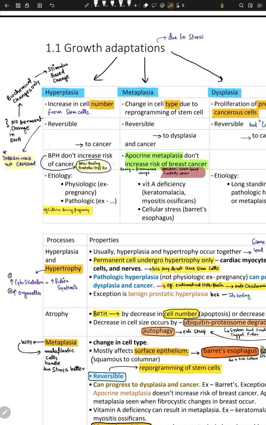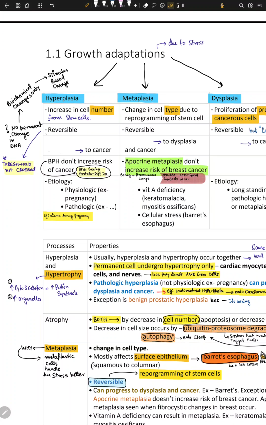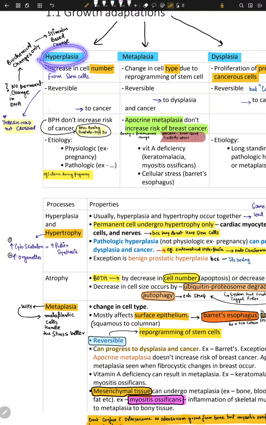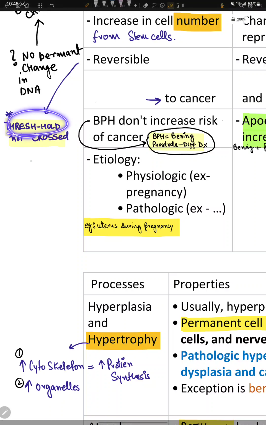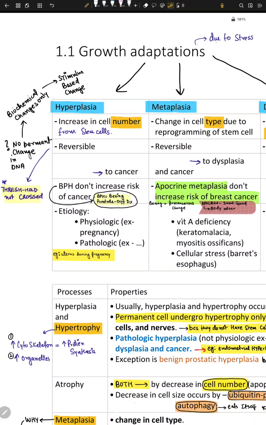But if the DNA is damaged, it means they have mutated and they are now cancerous. So all of them are reversible. That's very important. Let's start with hyperplasia. First of all, let's talk about reversibility. Well, it depends upon the threshold. If the threshold of the stress is not crossed, basically if the stress is not for too long, then these changes will be reversible. If the threshold has been crossed, then these are not reversible.